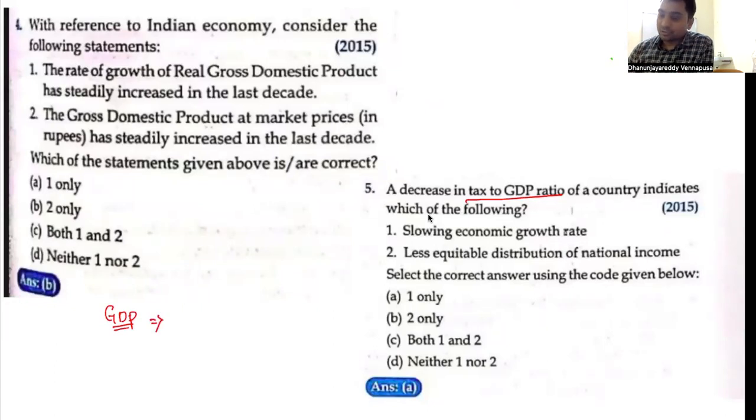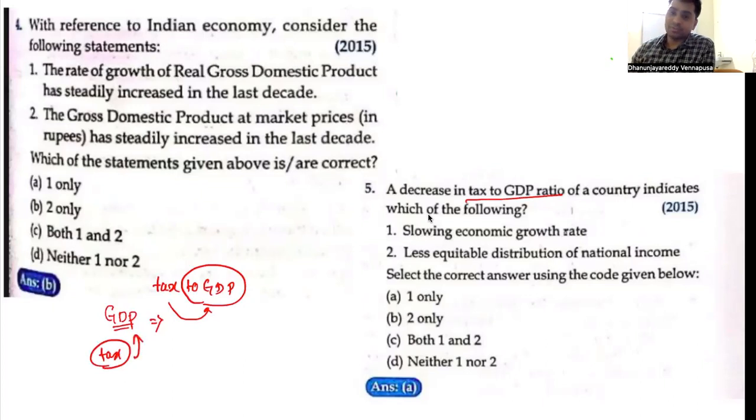A decrease in the tax to GDP. Now, what is tax to GDP? What does it mean? Relative to your GDP, what is the contribution of tax that is being levied? Or in your total GDP, what is the tax amount that is added? So, for example, say India's tax to GDP is 20%. Now, what does it indicate? It indicates that 20% of India's GDP is contributed by taxes.